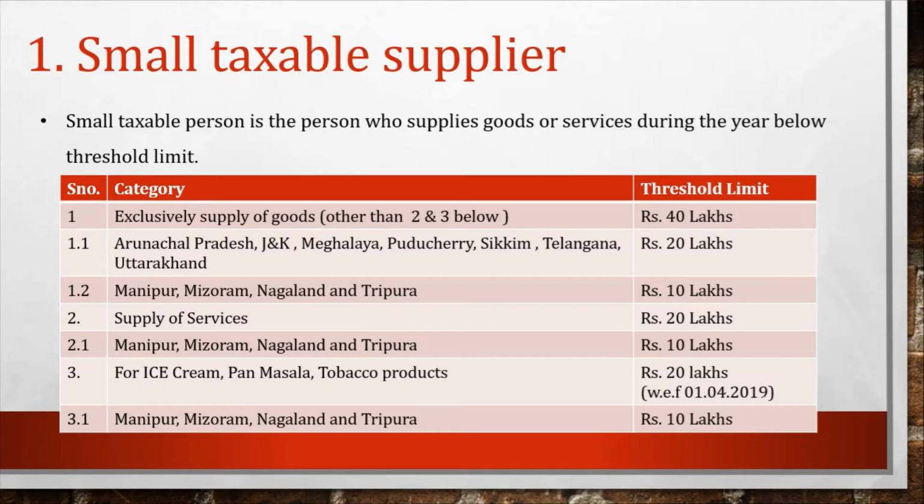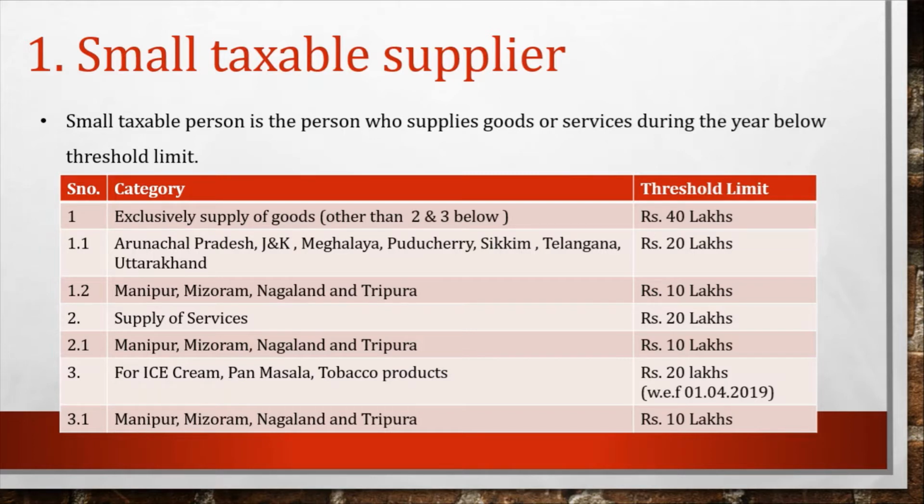Topic number 1 is small taxable supplier. Friends, whenever the government introduces any tax into the country, some exemption limits also apply for the person dealing with transactions that come under the scope of that tax. If the person crosses that threshold limit, he is liable to pay tax under that act. The same provision is applicable in GST also.